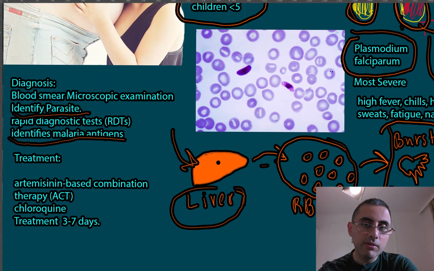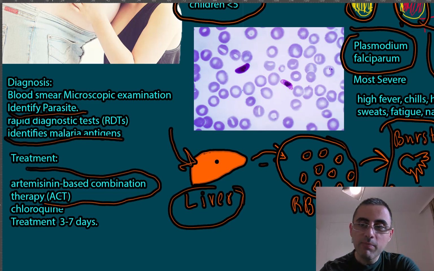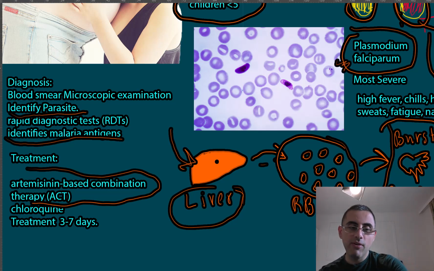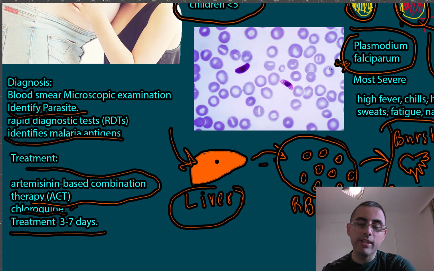Now let's talk about treatment. Importantly, this is a treatable condition, and artemisinin-based combination therapy is the first-line treatment, especially for Plasmodium falciparum, which is the deadliest form. Chloroquine is also used in most types, and treatment lasts 3 to 7 days.